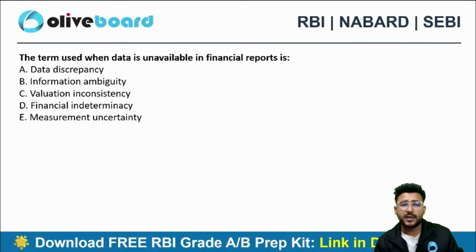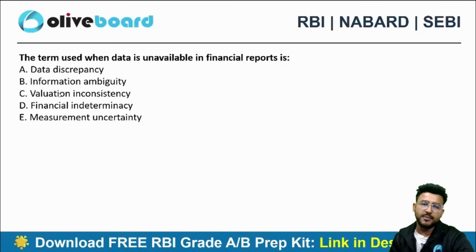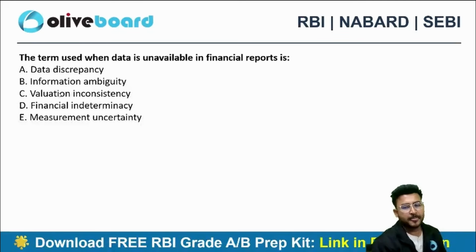Next one, the term used when data is unavailable in the financial reports. Now this can definitely be a confusing one.